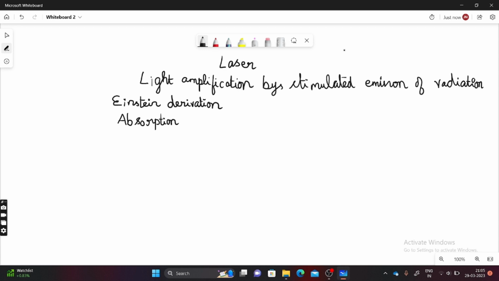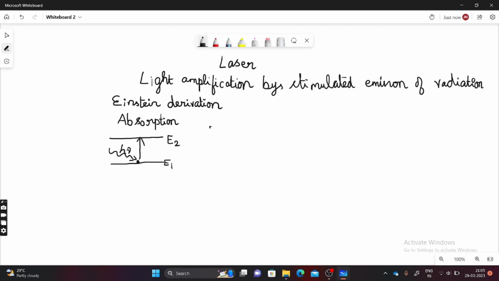Absorption is nothing but, let us consider two energy levels, E1 and E2. Let us consider the atom present in the ground state energy level. When a light which consists of photons, h nu, is made to incident on the atom, it absorbs the energy and moves towards the excited state. So this is called absorption.